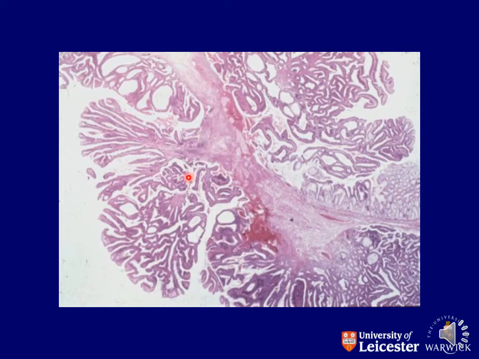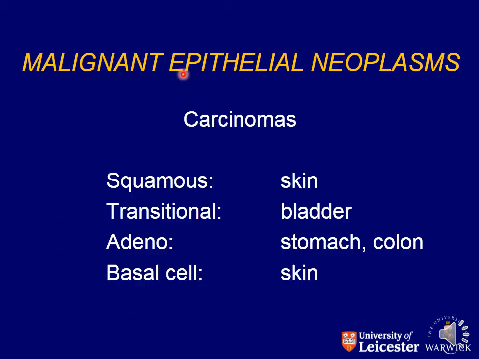Again, a picture of a benign tumor is shown to you. These are abundant papillary structures. So this tumor is lined by papillae, but there is no invasion seen in this tumor. So it is a papilloma. Now we come to the malignant epithelial neoplasms.